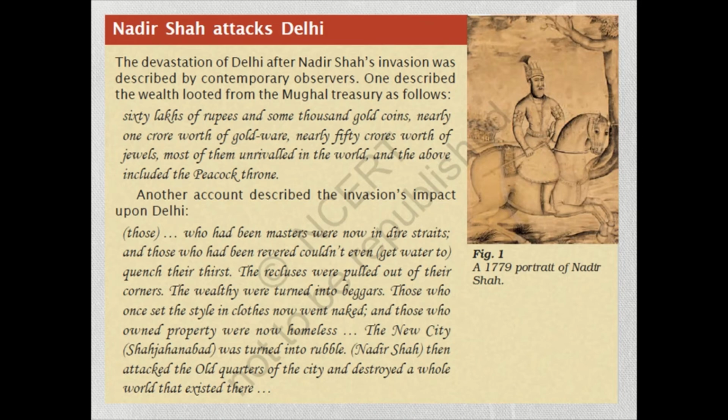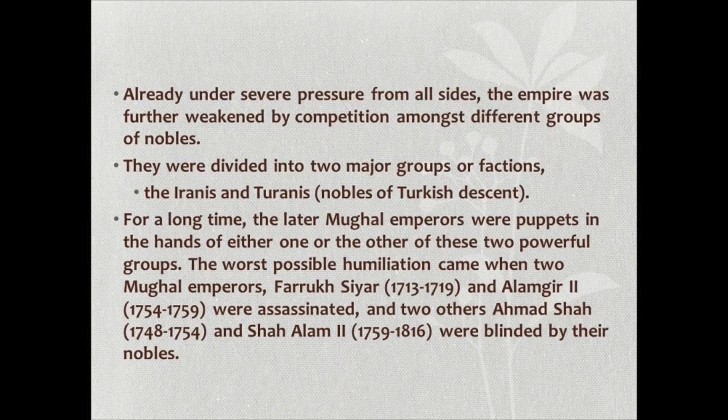Already under severe pressure from all sides, the empire was further weakened by competition among different groups of nobles. There were two groups or factions: one is the Irani and the other is the Turani, the nobles of Turkey, called Turanis.